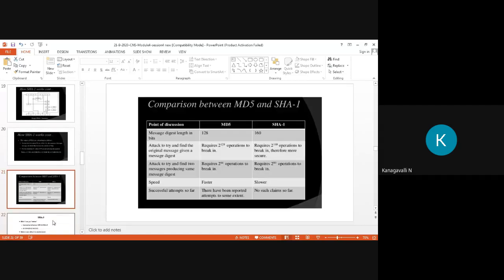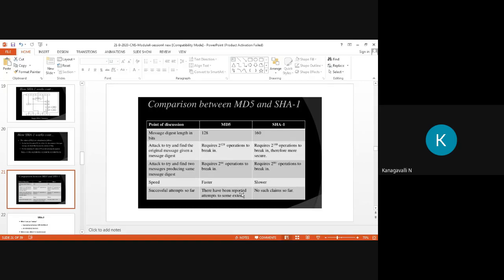Then the comparison of MD5 and SHA-1: the main points are that the message digest length is 128 bits in MD5 and 160 in SHA-1. So the attack to find the original message given a message digest requires 2 power 128 operations to break MD5. Here it requires 2 power 160 operations to break. Therefore, SHA-1 is more secure.